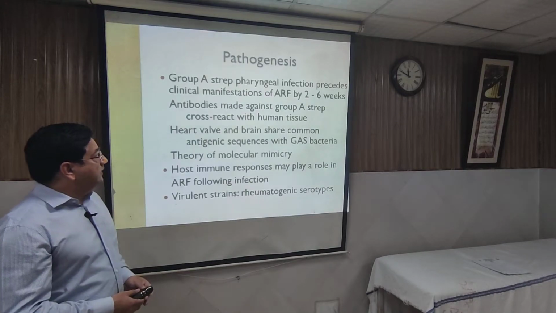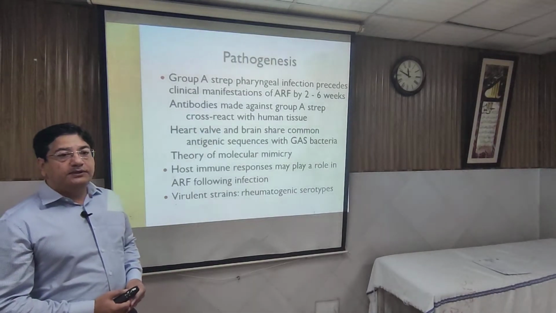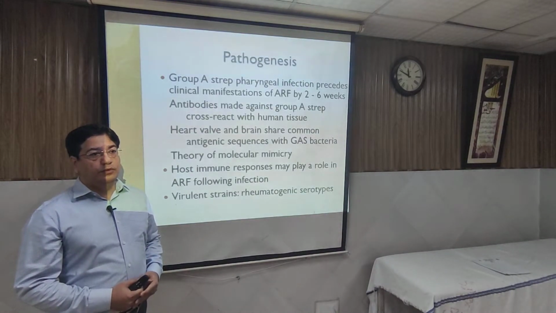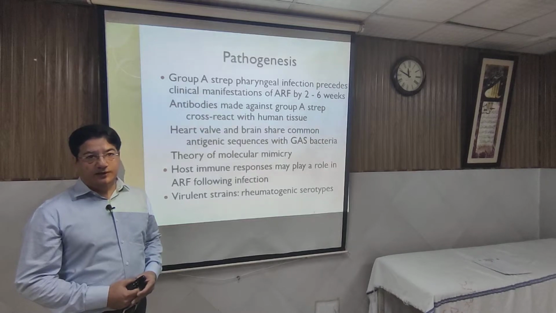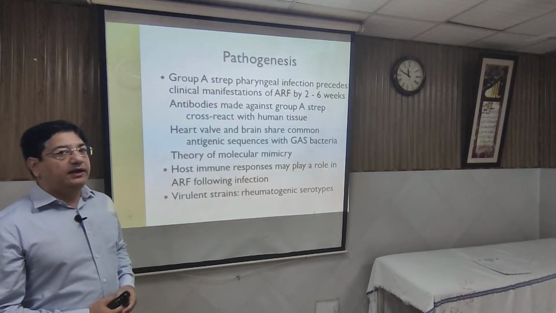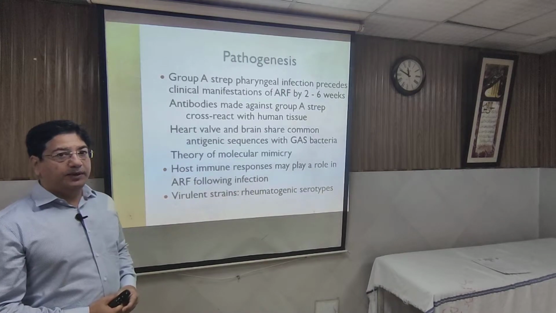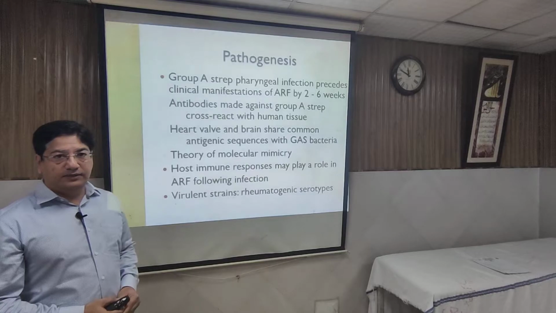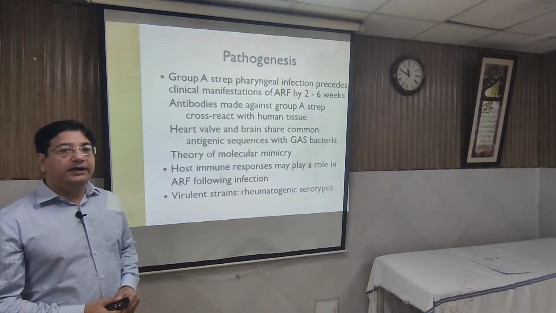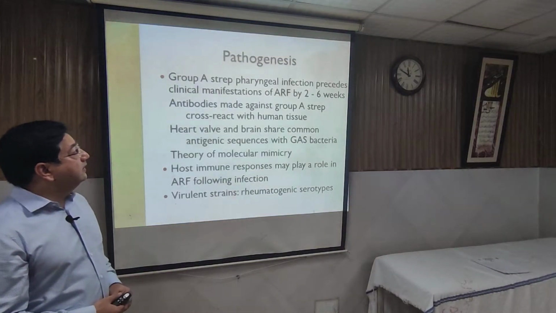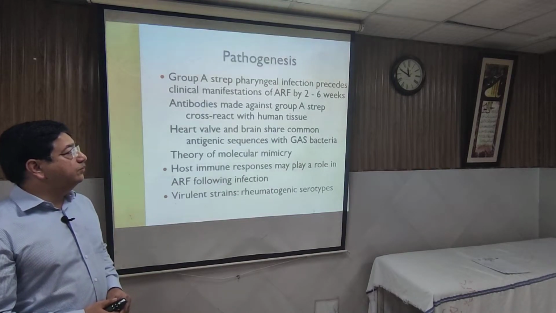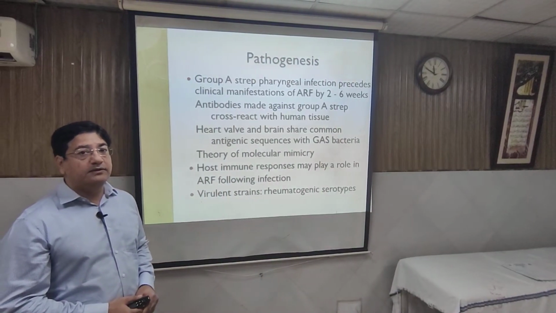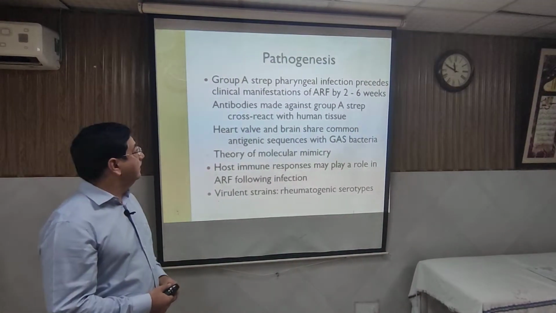So pathogenesis, as I told you, it happens after 2 to 6 weeks of infection by this germ, and the sore throat, especially the tonsillitis, is a reason. And after infection, there is immune mechanism, and immunity will not fight against the infection, rather than it is going to damage the organs. And the time period is usually 2 weeks to 6 weeks after, and sometimes it has been seen in the cases of chorea, it may take months, around 6 months time.